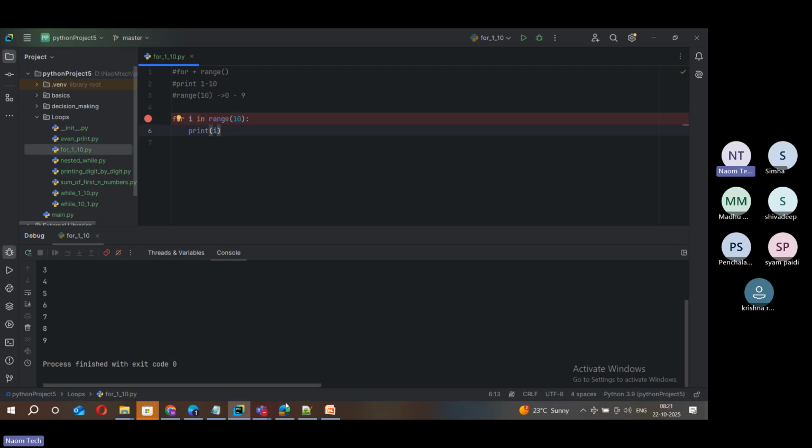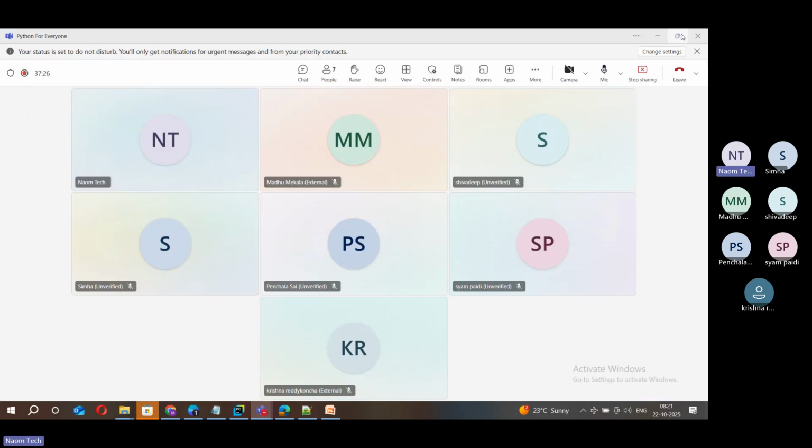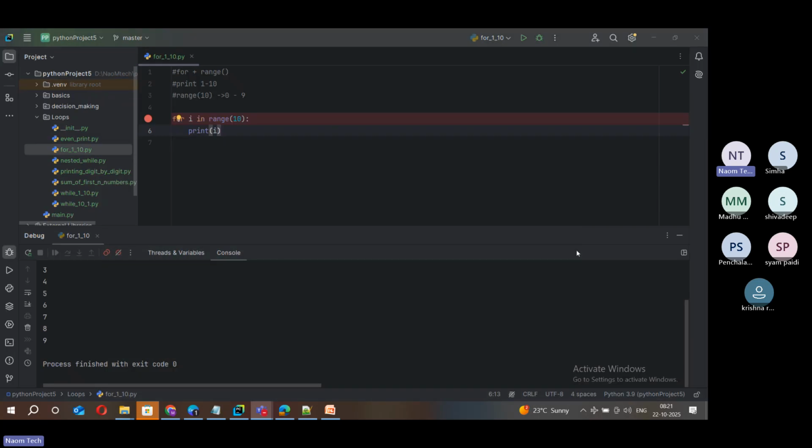Next, once we understand this, what is the next thing? This is about printing numbers from the first n natural numbers. Suppose you ask me a question: you want to print this in reverse order, or you want to print it in some range of values, like 10 to 20 or 30 to 40.